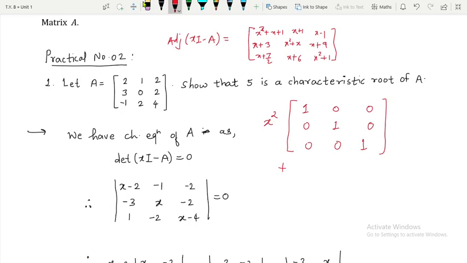Plus x now, the terms of x. So let me write it 2x over here, and over here 5x, and over here some 9. Okay, so now you take x out, and what will be left inside?